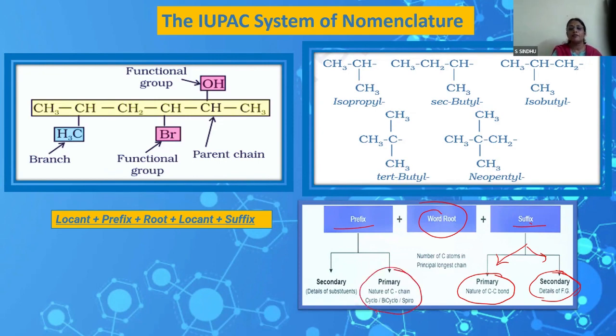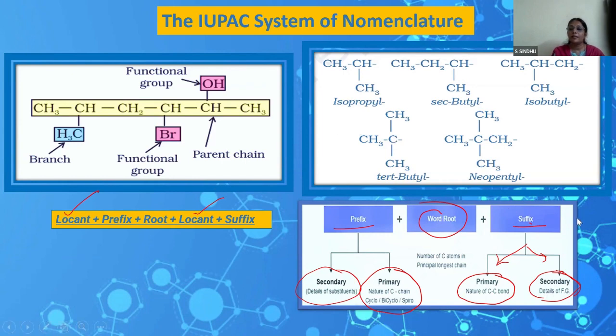It comes in only if your compound is cyclo, and bicyclo and spiro anyway is not coming in normal class 12 CBSE boards. So if it's a cyclo compound, we will have a primary prefix. If not, we'll be having only the secondary prefix, which is for your substituents, alkyl substituents, or some functional groups which are always substituents, or the secondary functional groups. And to that, we have to attach the locants also. At the suffix level and the prefix, if you have the locants, that also has to come in.